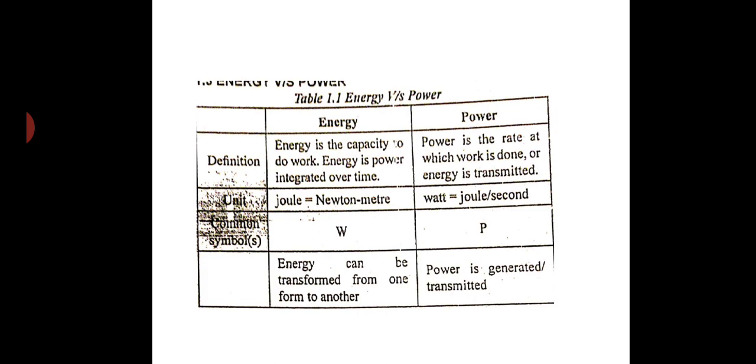And the unit of power is the watt, that is joule per second or Newton meter per second. The symbol for energy is W, and for power we write P. Energy can be transformed from one form to another, and power is generated and transmitted.